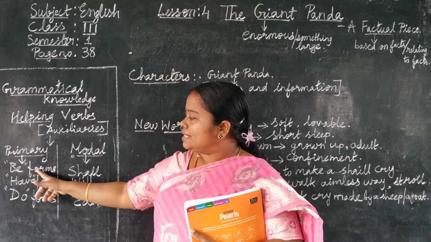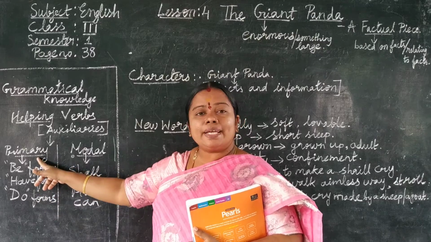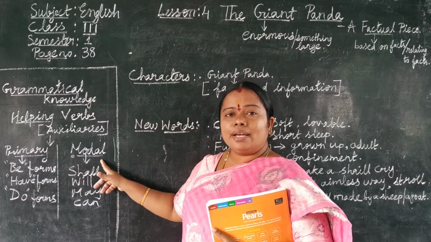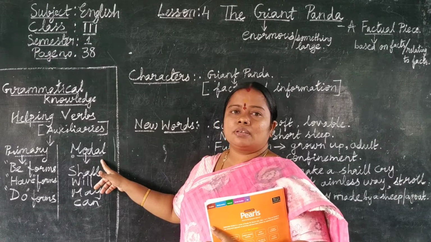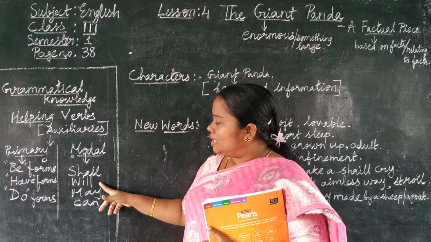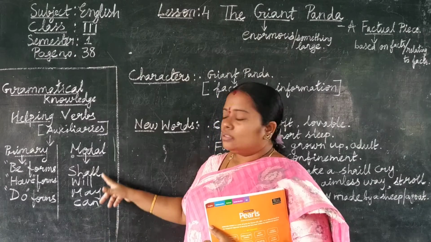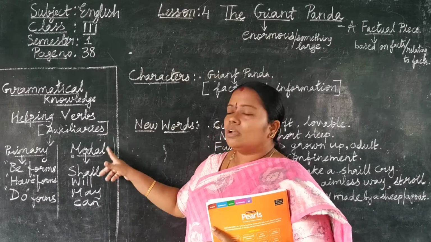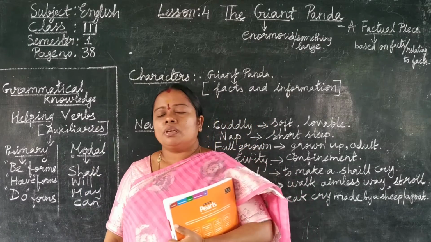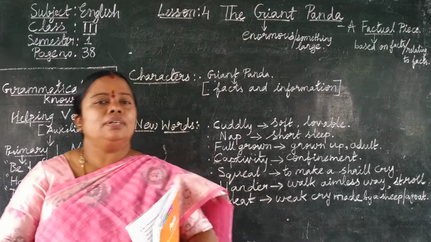All these three come under primary auxiliaries. And the second one is modal auxiliaries. What are modal auxiliaries? Shall, will, may, can. These four are called modal auxiliaries. Okay. Now, let us start the lesson.